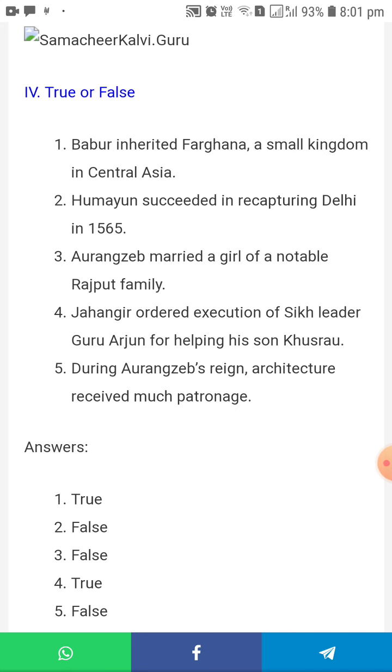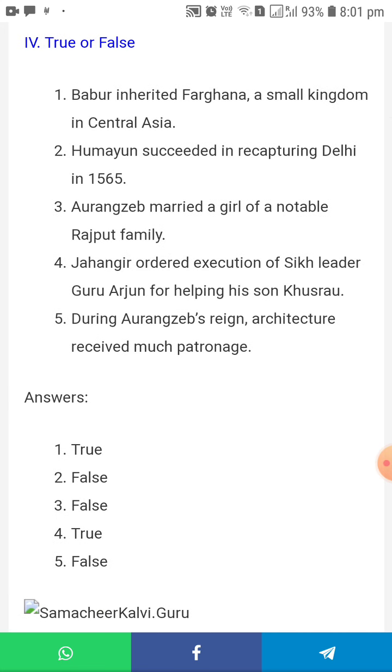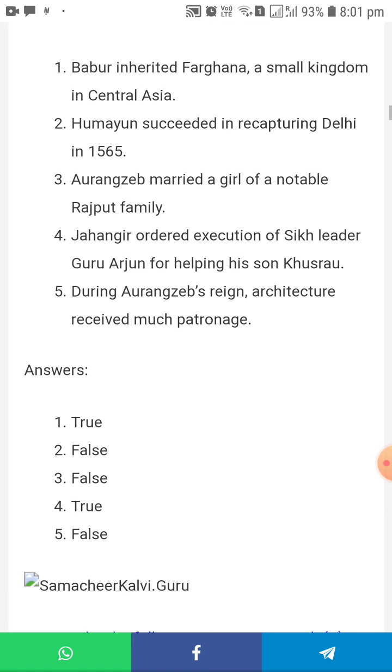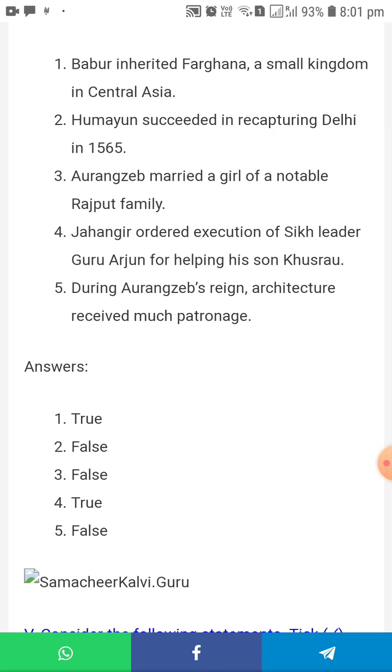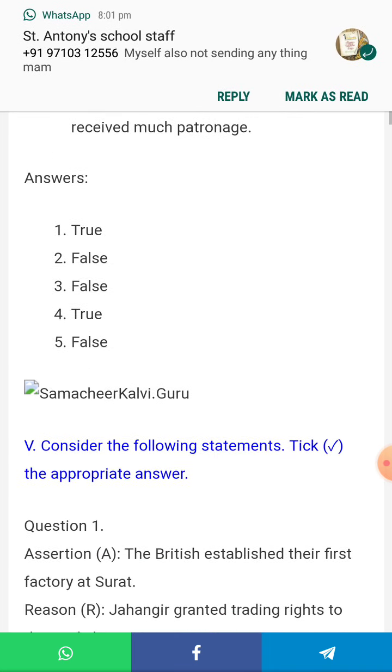Jahangir. Jahangir ordered execution of the Sikh leader Guru Arjan for helping his son Khusrau. Is it correct? Yes, true. During Aurangzeb's reign, architecture received much patronage. Is it correct? No, he won't give anything, so this is false.